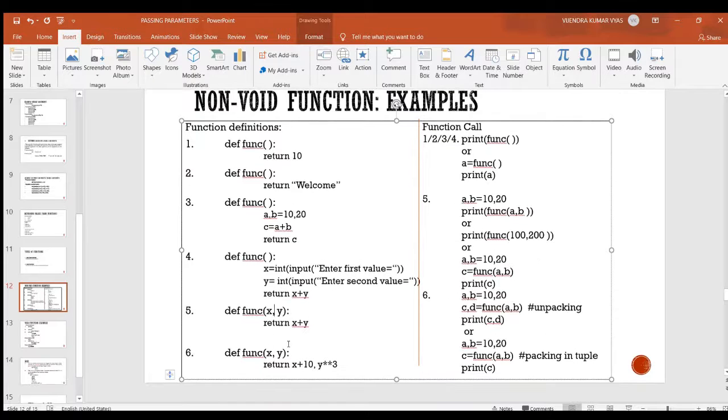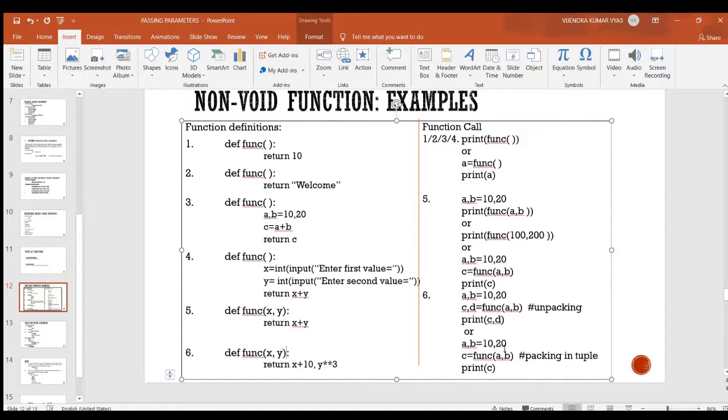Now I am discussing the function call for the sixth definition. Here we can take two values in two variables, and after that I am calling this function. Because this function is returning two values, these return values can be assigned to two variables respectively. This is called unpacking, and here we can display the values of c and d with the print statement. Or we can call the sixth function in this manner also.